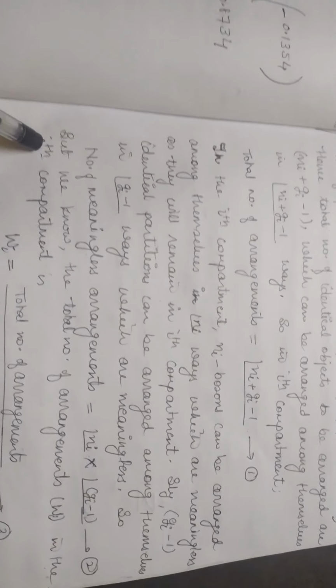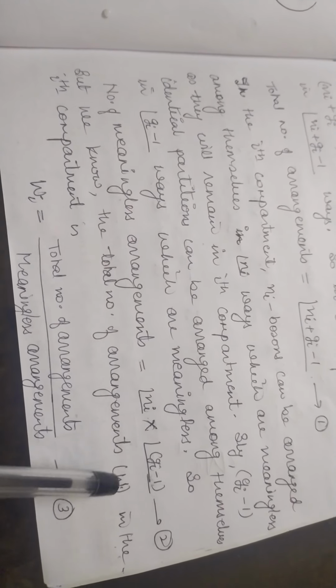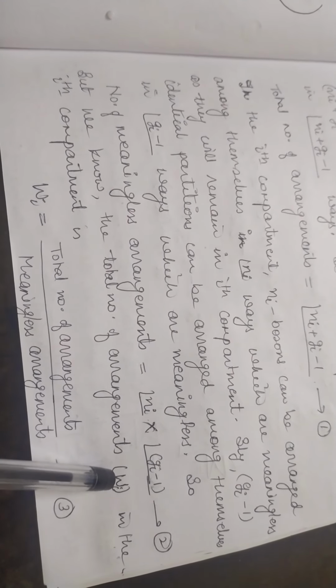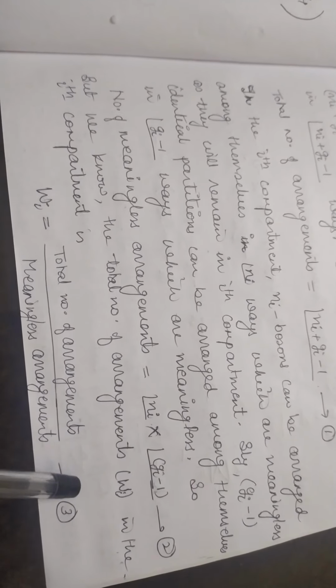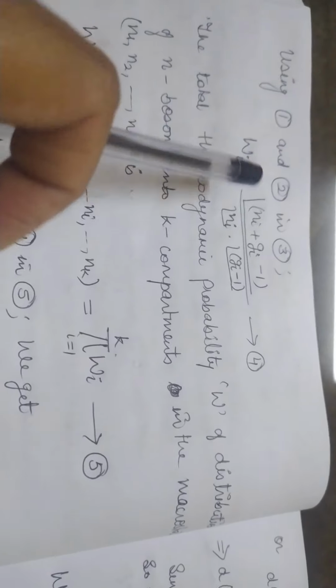Now how can I find out the thermodynamic probability? That means the meaningful arrangements. We know the number of meaningful arrangements is denoted by Wi. For the ith compartment, the thermodynamic probability is given by Wi: total number of arrangements divided by total number of meaningless arrangements. So I'll be using equation number 1 and equation number 2 here in equation number 3. So I'll simply get, see what I get, Wi becomes this thing, equation number 4.